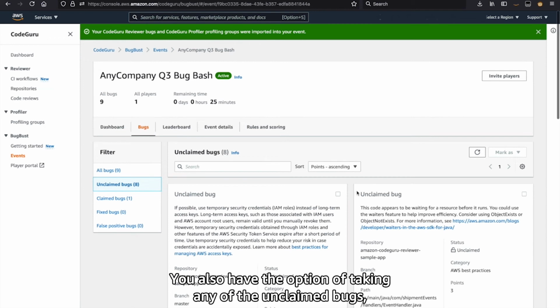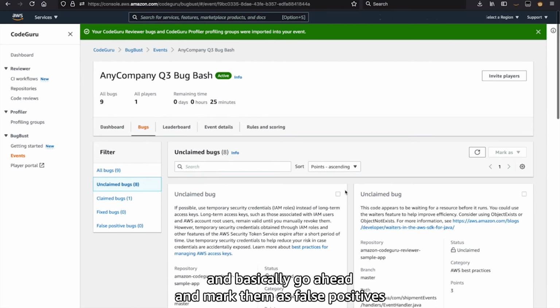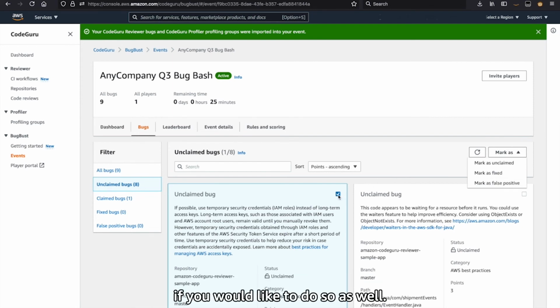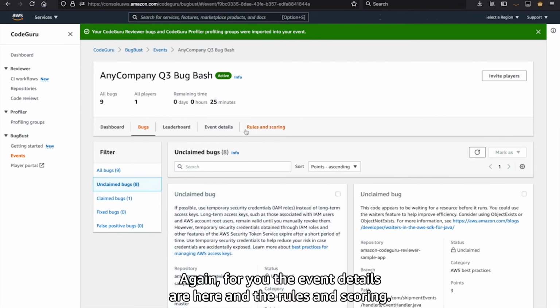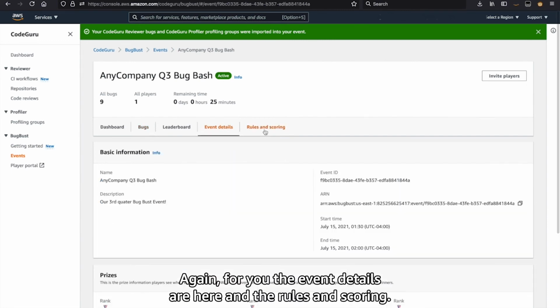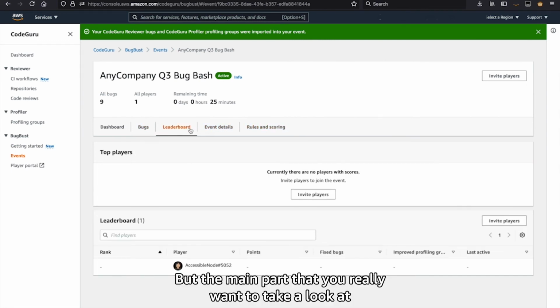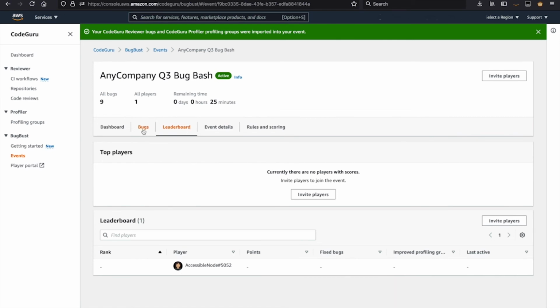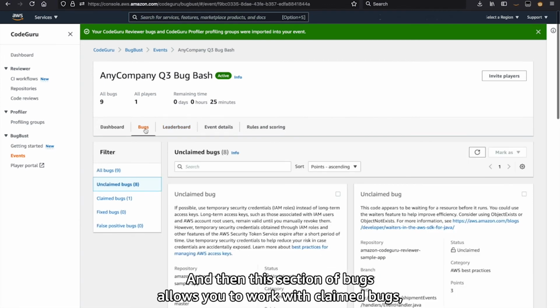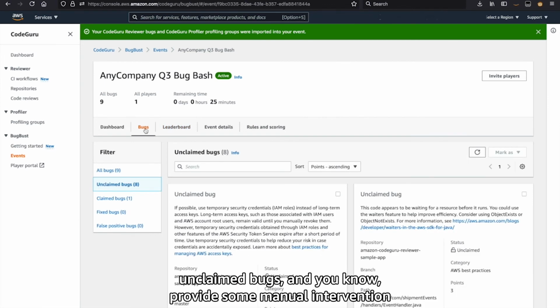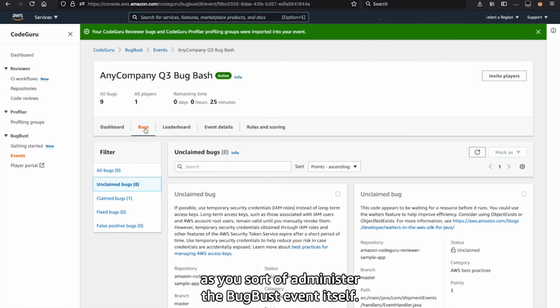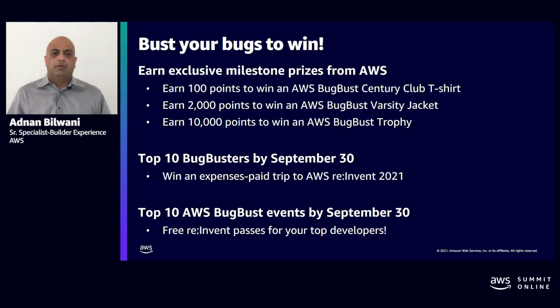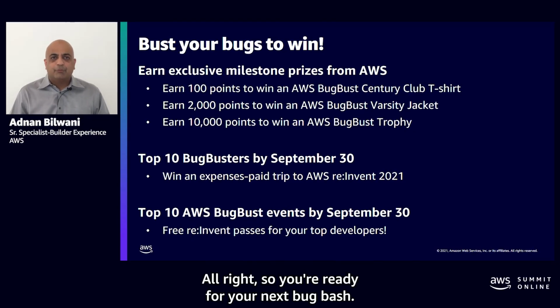You also have the option of taking any of the unclaimed bugs and marking them as false positive to take them out of the event, if you would like to do so. Again, for you, the event details are here and the rules and scoring, but the main part that you really want to take a look at is the leaderboard, go through where players are, and then this section of bugs allows you to work with claimed bugs, unclaimed bugs, and provide some manual intervention as you administer the bug bust event itself. All right, so you're ready for your next bug bash.